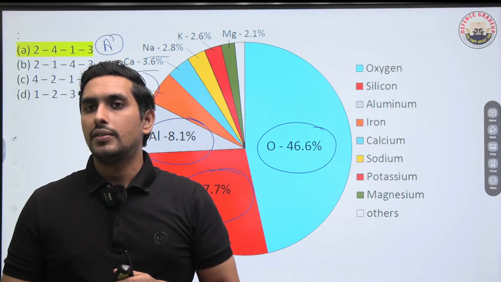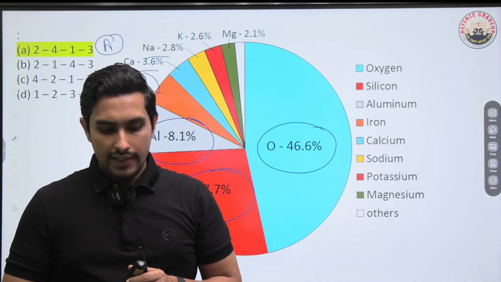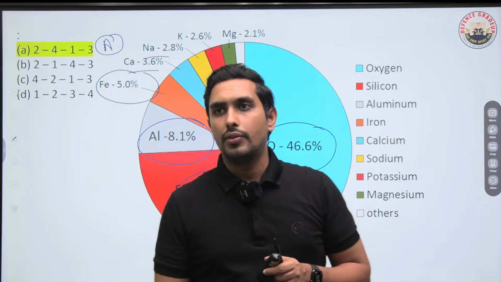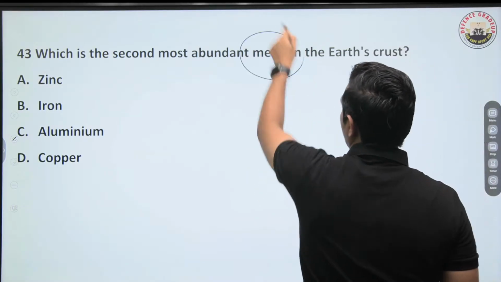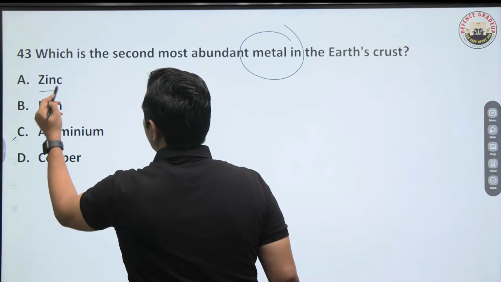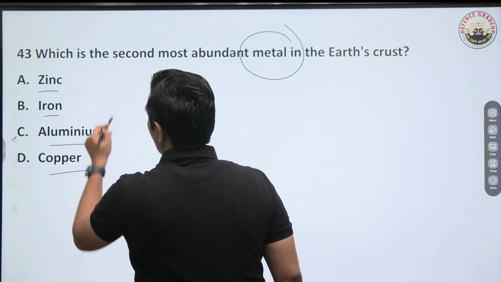Got the point? I hope this is absolutely clear to you guys. Okay, perfect. Next question says, which is the second most abundant metal in the earth crust? I'm talking of the metal. Is it zinc? Is it iron? Is it aluminium? Is it copper?